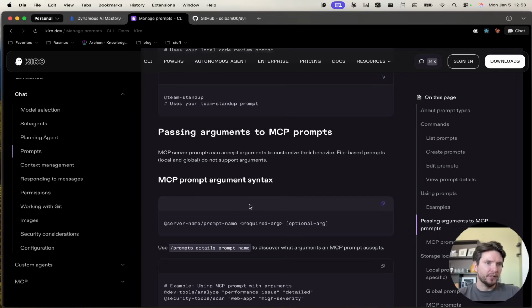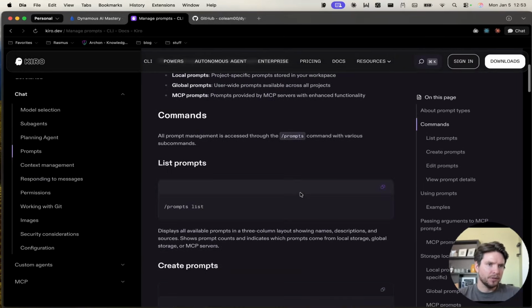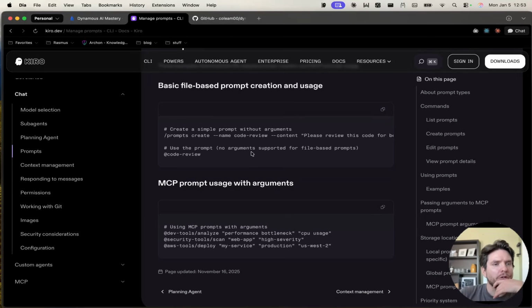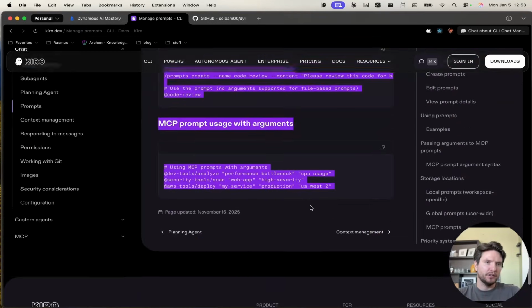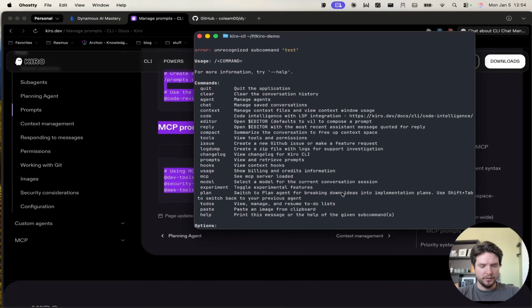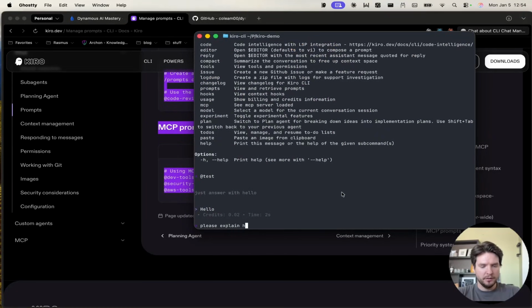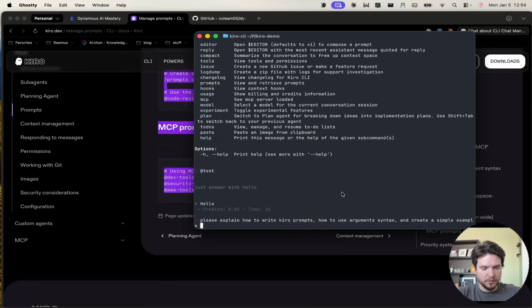Okay, let's rewrite our prompt a little bit. Let's test this out here. So no argument support for file-based prompts. Okay, what does that mean? So, let's just do it like this. And I go back to Kiro and say, please explain how to write Kiro prompts, how to use arguments, syntax, and create a simple example prompt with argument.